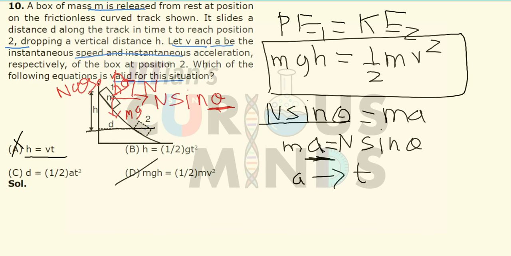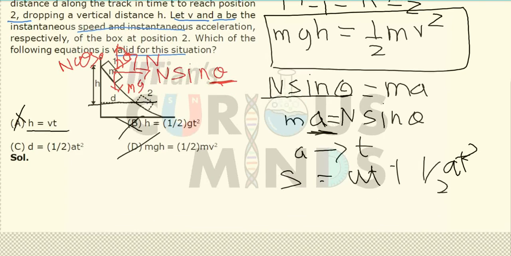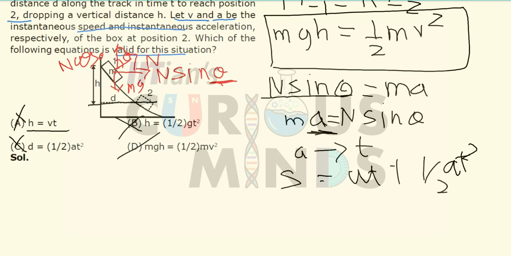I also cannot apply the formula s is equal to ut plus half at square, because here also the acceleration is not constant but varies with respect to time. So B is also out of option. Let us see the C part. C is also out of option because here also the acceleration is not constant with respect to time. So A, B and C are not the correct answers. The only equation that I can apply is option number D.